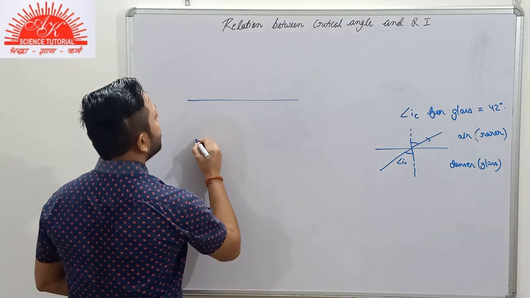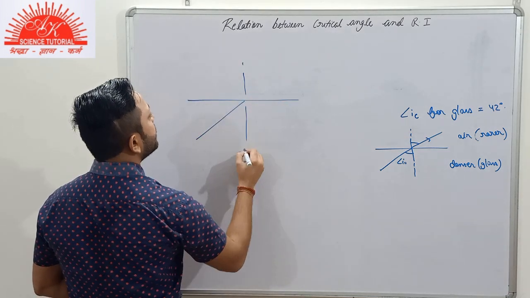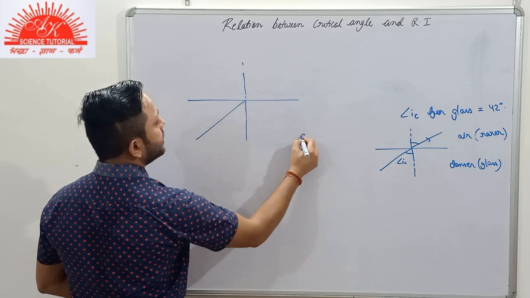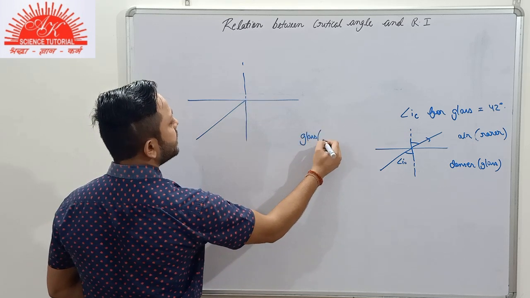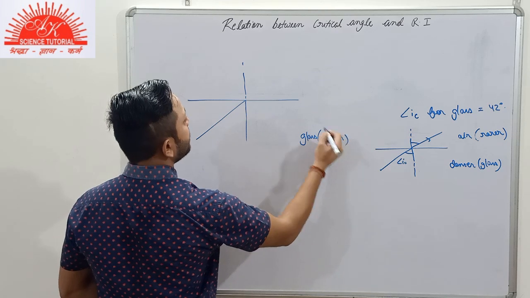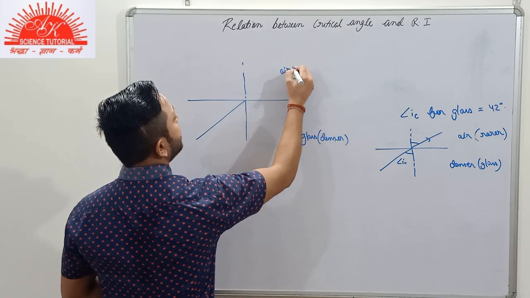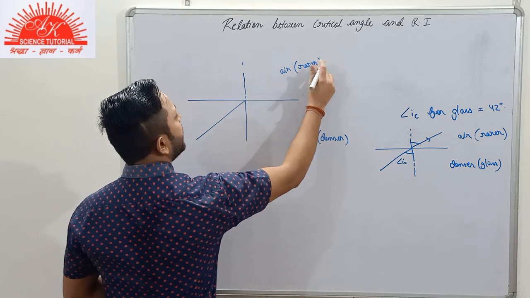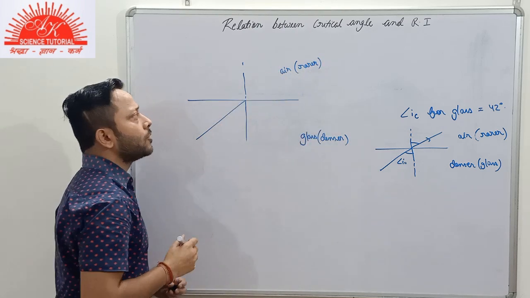Here, suppose we are taking the example of glass and air only. The denser medium is glass and the rarer medium is air. In general, the rarer medium will be taken as air only.